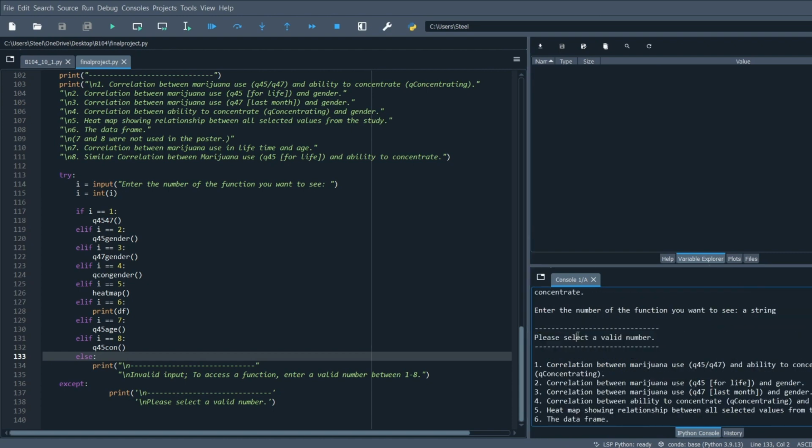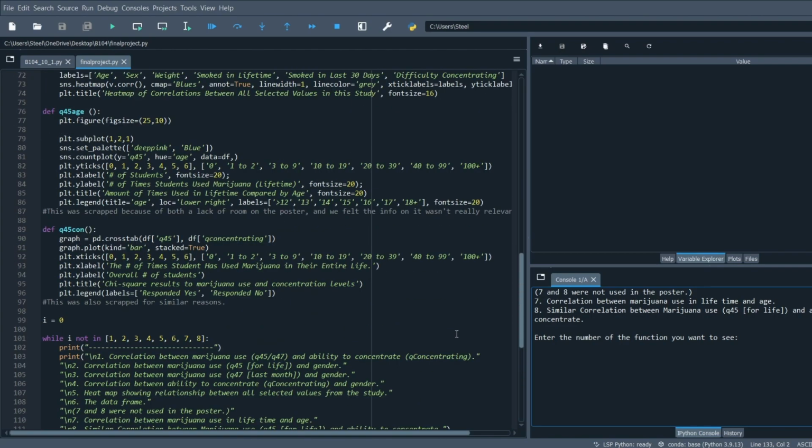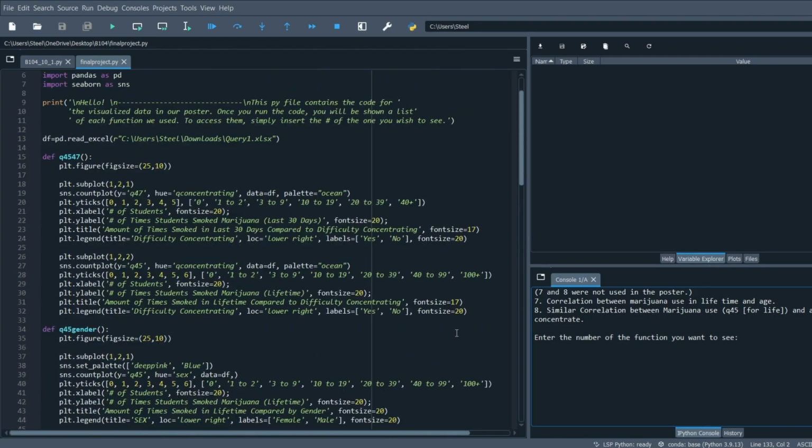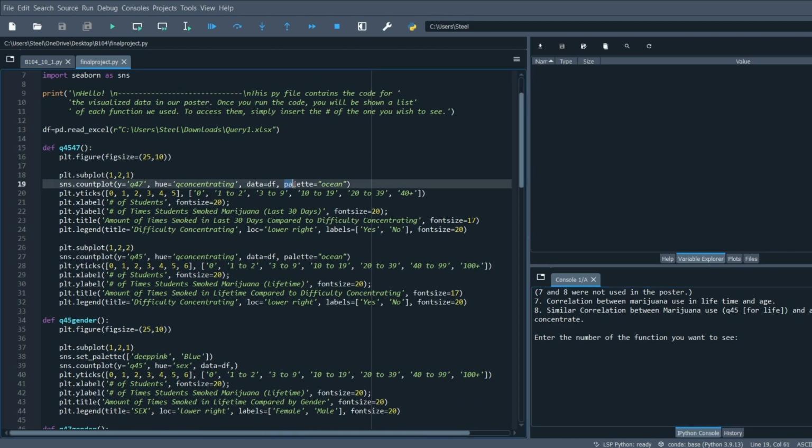We were able to create the visualized data through multiple YouTube videos and other online websites which are listed in the description. Once we understood how to create the graph, we were then able to customize them to be more user-friendly and visually appealing. Most of the changes were cosmetic, like font size, color schemes, and titles. Since the YRBS dataset used numbers to represent the answers, for example, 0 for yes or 1 for no, we used ticks from the Matplotlib library to change the tick marks to what they actually represent.